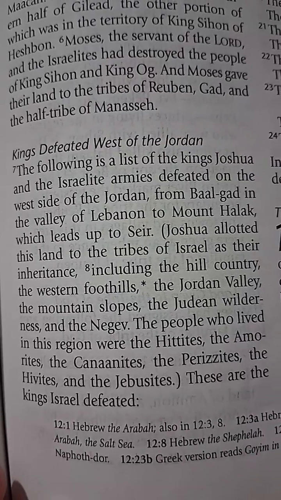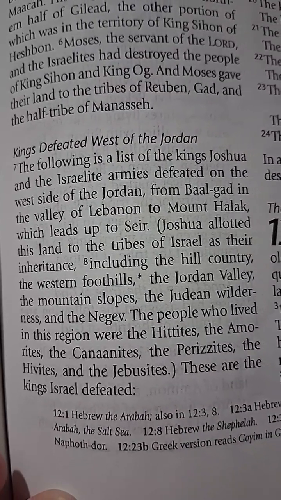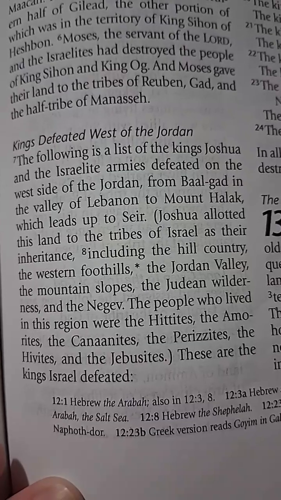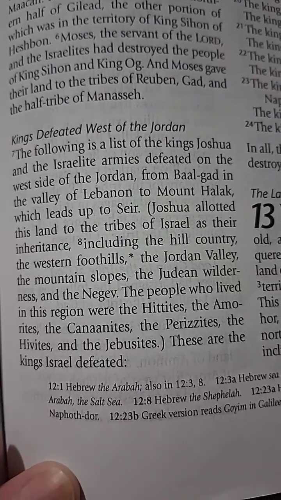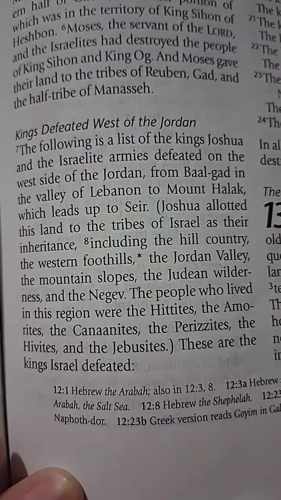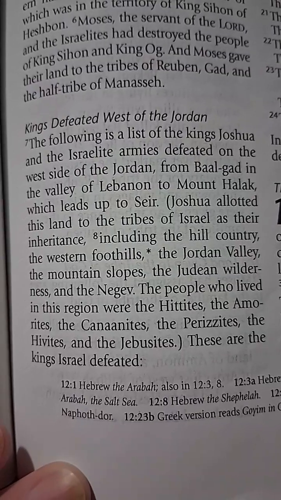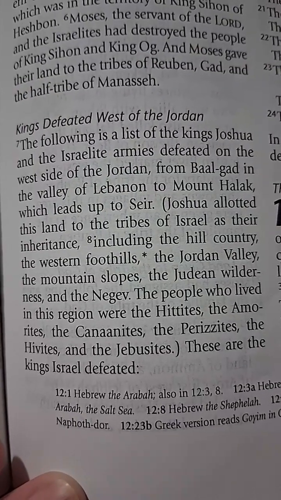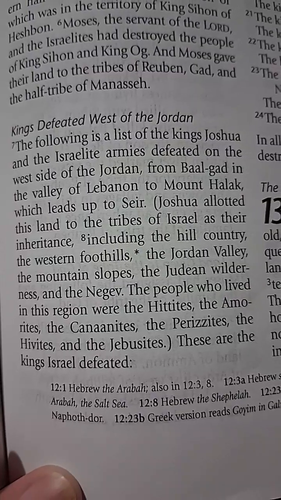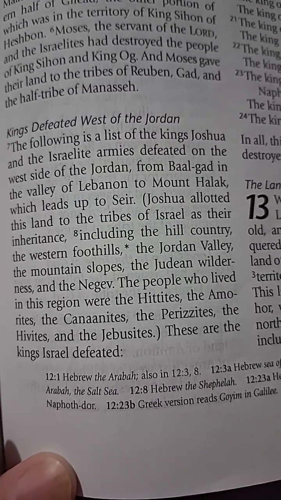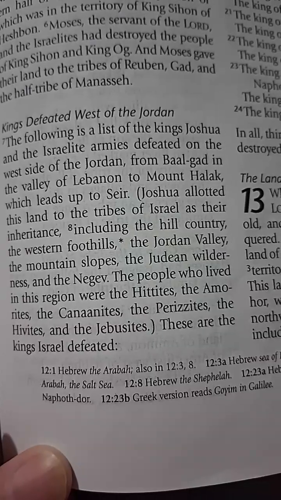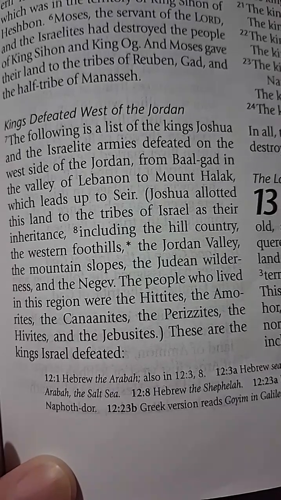Joshua allotted these lands to the tribes of Israel as their inheritance, including the hill country, the western foothills, the Jordan Valley, the mountain slopes, the Judean wilderness, and the Negev. The people lived in this region: the Hittites, the Amorites, the Canaanites, the Perizzites, the Hivites, and the Jebusites. These are the kings Israel defeated.